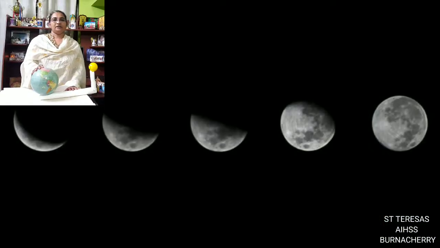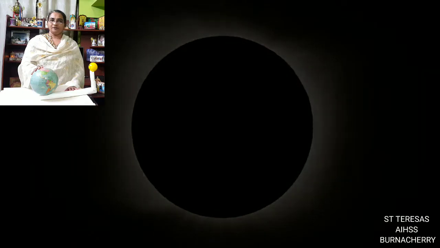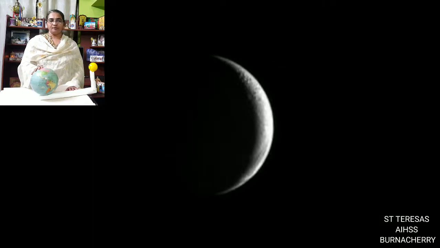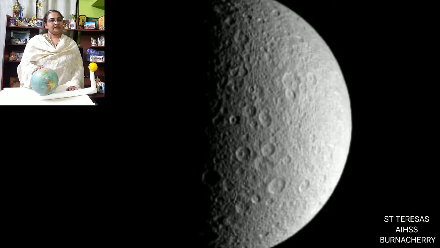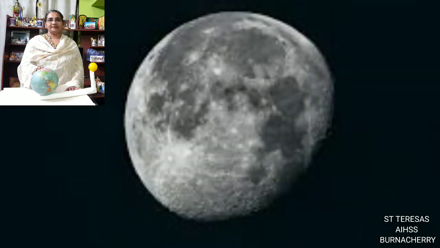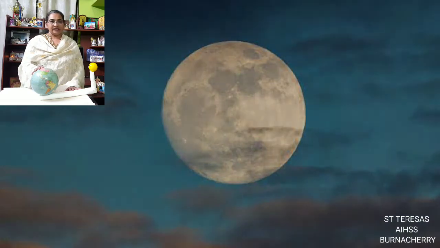Going into the next part of our lesson. So yesterday we saw how the moon has different phases, that is from a new moon day till a full moon day, then from a full moon day up till the new moon day. We have seen how the moon comes from darkness into light, and from light goes into darkness, and this phenomenon is called waxing and waning.